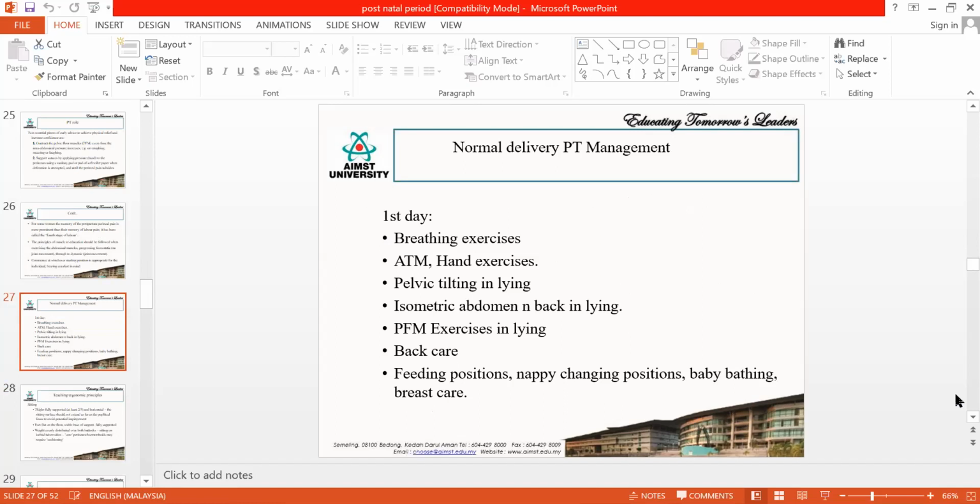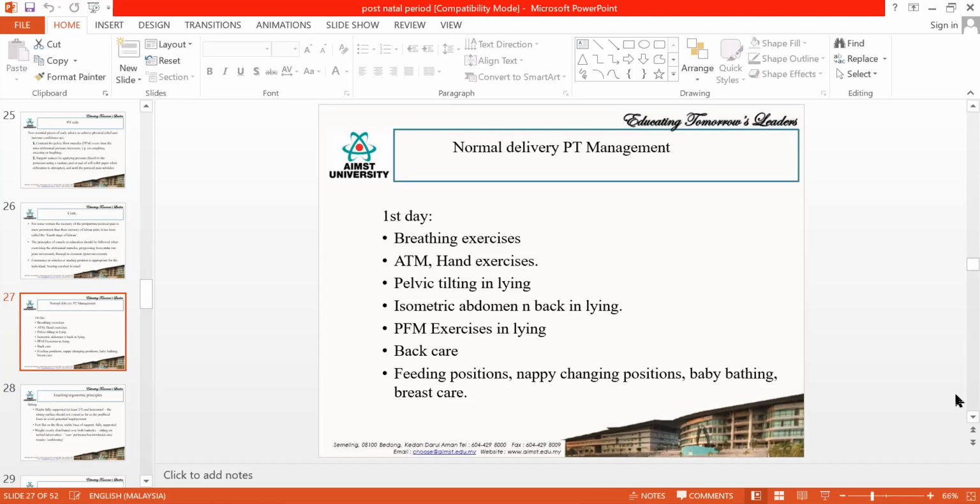Sometimes, when you are working in a setup, you will get a chance to treat the mother from day one, so you can go with the day-wise protocol. Sometimes you will get the referral at the time of discharge, so you will not be able to do the day-wise protocol.